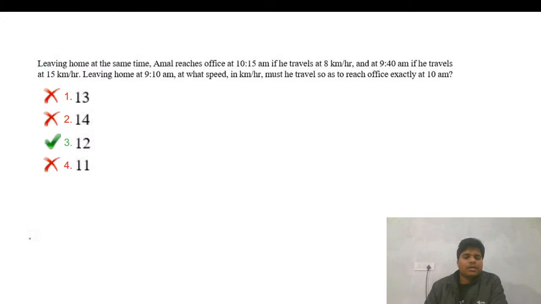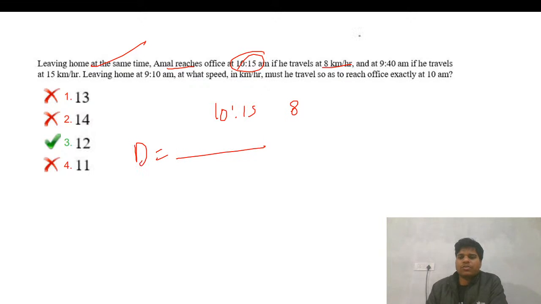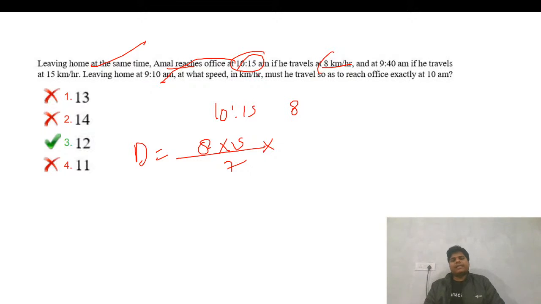Okay, so leaving home at the same time, Amal reaches office at 10:15 and travels at 10 kilometers per hour. So I told you this formula, D equals: speed is 8 kilometers and the other speed is this, the difference is 7, and the difference in time is from 9:10 to 10:15.